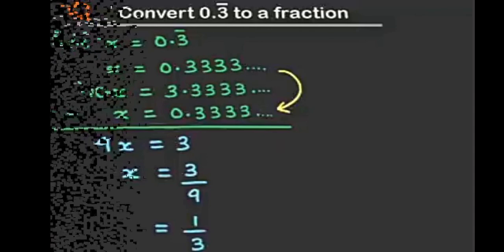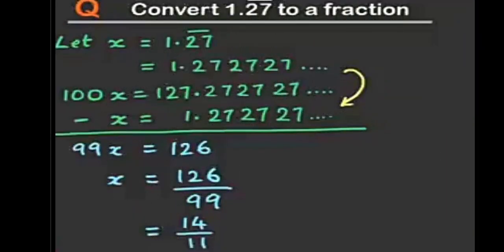I hope it is clear to you. Let us take one more example. Let x be 1.27 recurring, that is 1.272727 and so on. Here we have 2 digits recurring, so we have to multiply by 100.